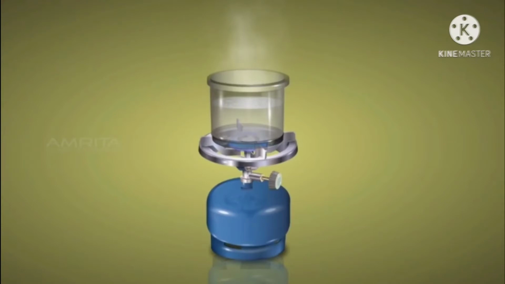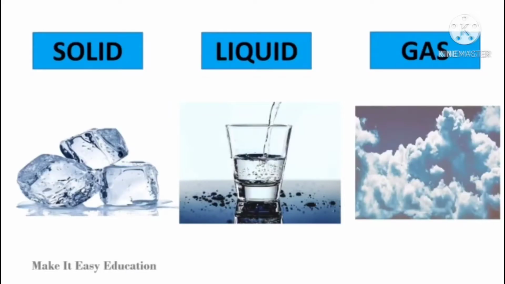Today we are going to discuss our synopsis 8. Topic is latent heat. What is latent heat? Whenever a substance undergoes a change in state, from solid to liquid or liquid to gas, it absorbs some quantity of heat without any rise of temperature. This heat is called latent heat.